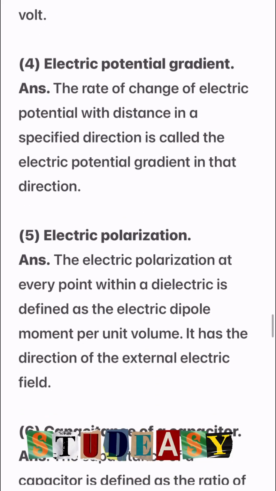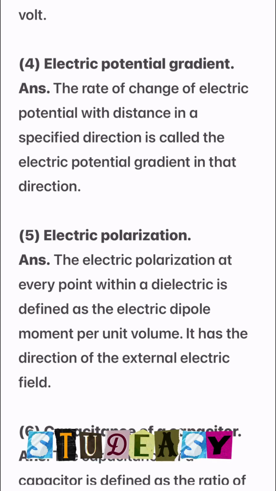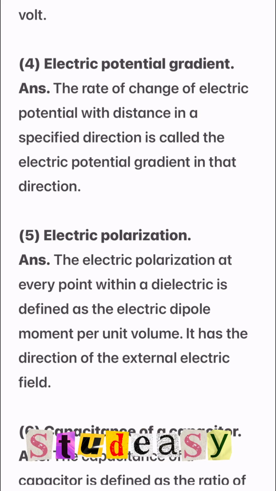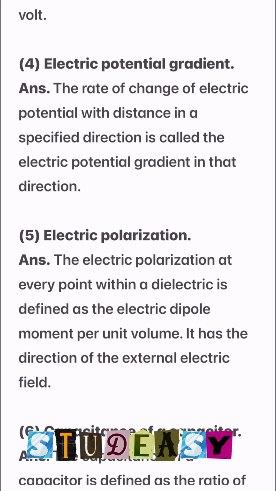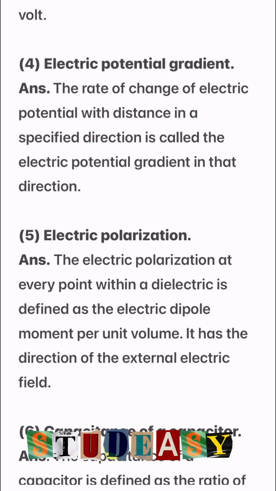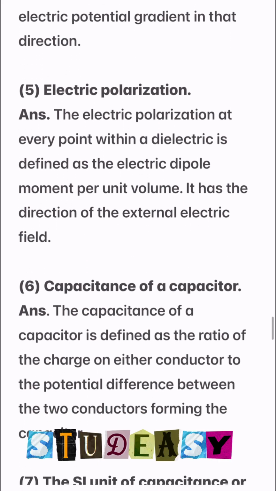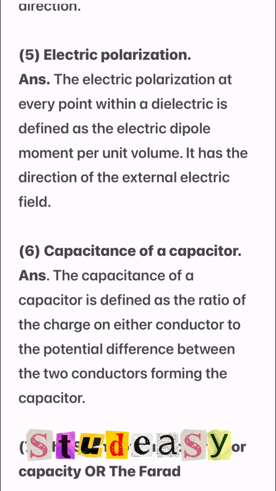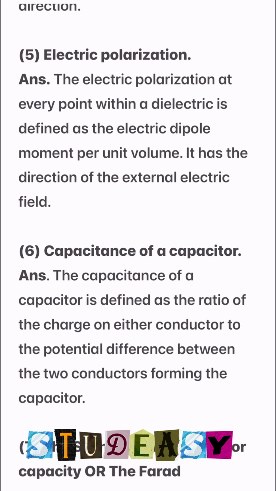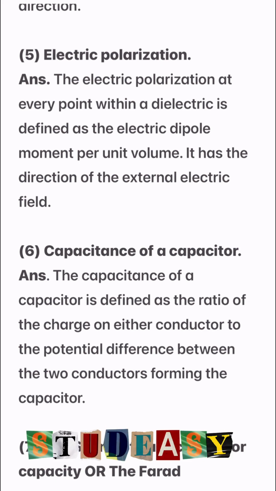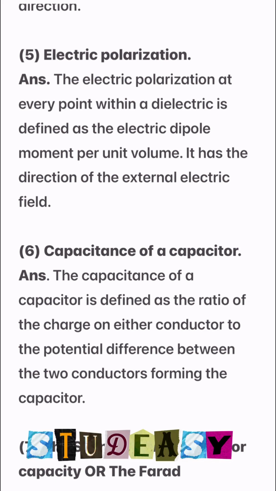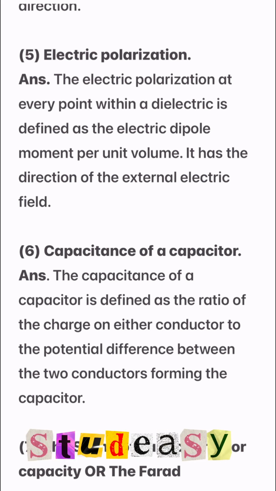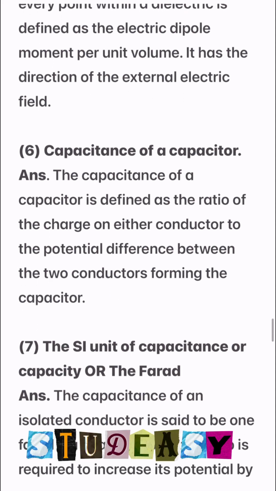4.1 Electric potential gradient. The rate of change of electric potential with distance in a specified direction is called the electric potential gradient in that direction. Fifth number, electric polarization. The electric polarization at every point within a dielectric is defined as the electric dipole moment per unit volume. It has the direction of the external electric field.